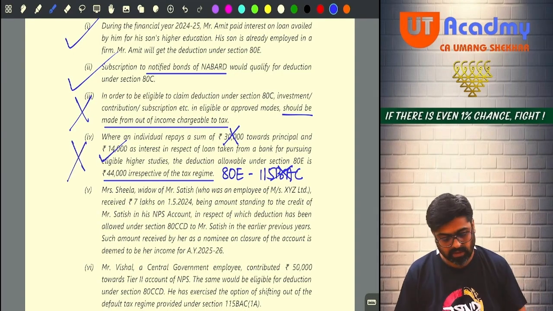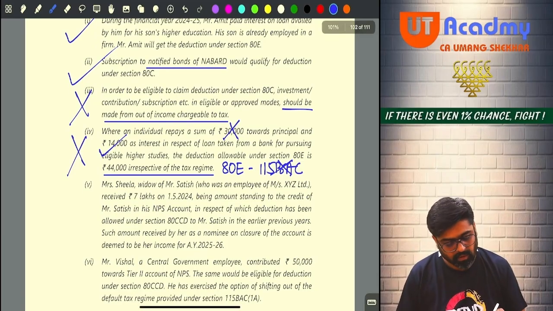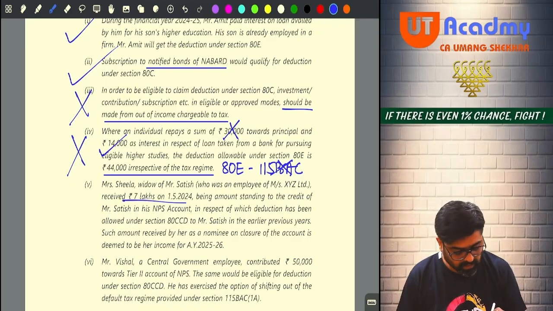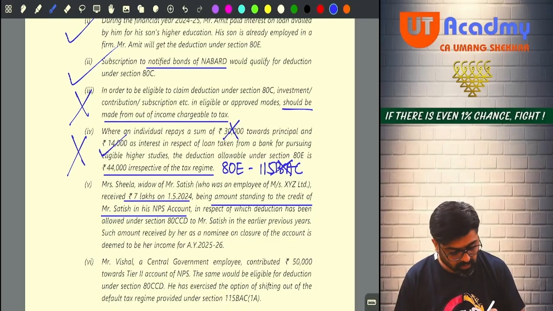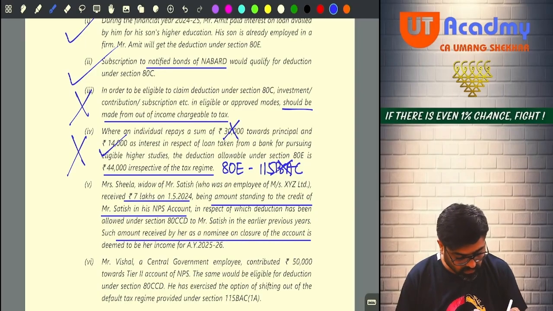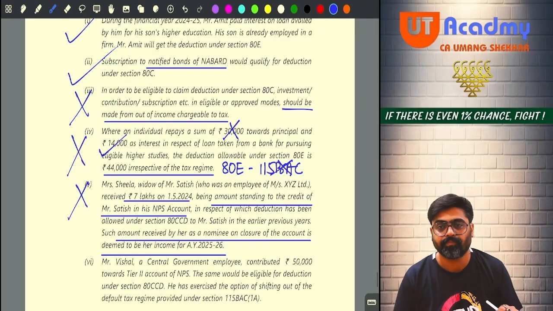Correct now? Next one. Sheila, a widow of Mr. Satish, who was an employee of XYZ Limited, received 7 lakhs on 1/5/2024, being the amount standing to the credit of Satish in NPS account, in respect of which deduction has been allowed under 80CCD to Mr. Satish in any earlier period. Such amount received by her as a nominee on closure of account is deemed to be her income. No, sir, no. This is fully exempt.